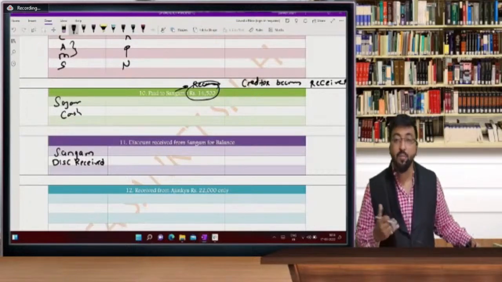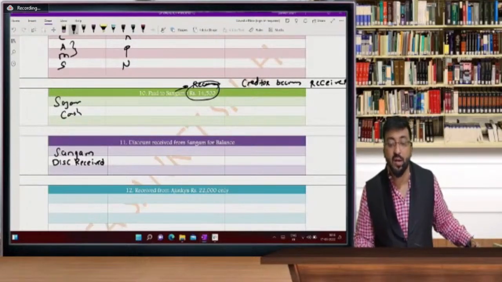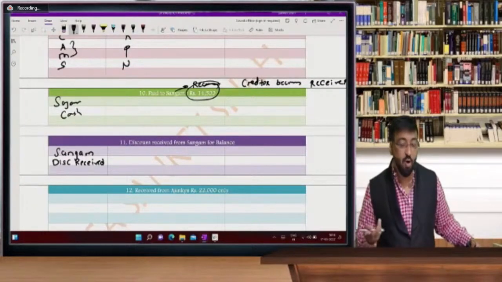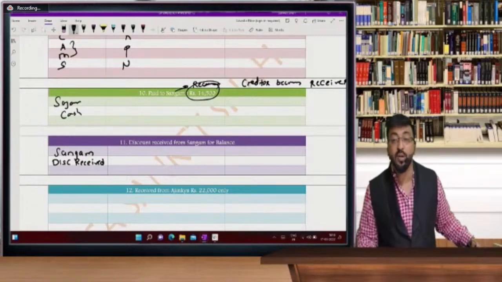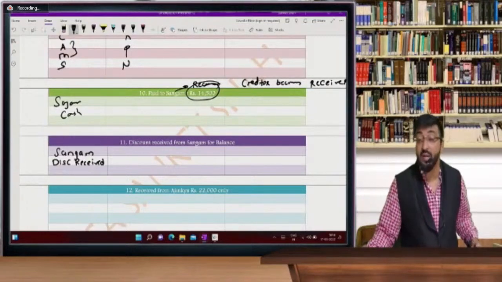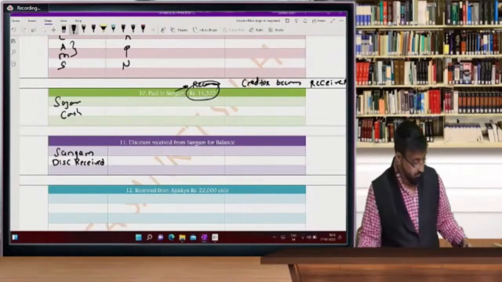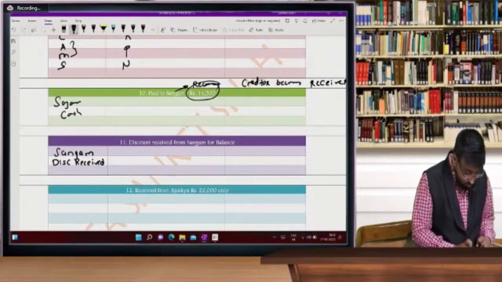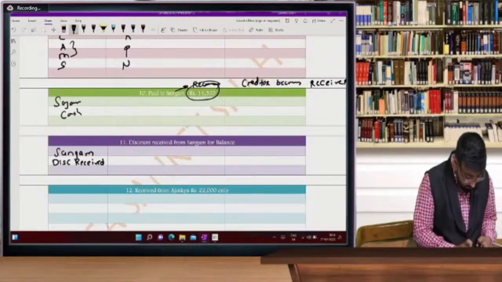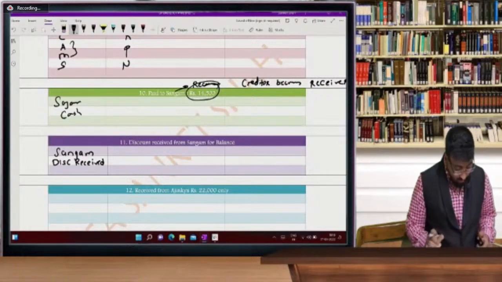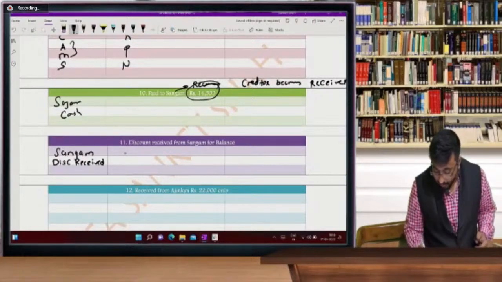But at the time of payment, you are asking, sir, we are in trouble, so please give us a discount. So at the time of payment or at the time of collection, if you are allowing any discount, then in that case, it is called discount received. Okay. So entry will be, yes, all are wrong. Those students who have written cash account debit to discount. So entry will be Sangam account debit. Sangam is a personal account.